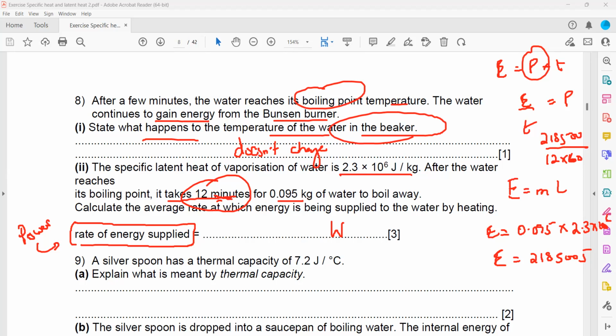Equals 303.47. So we can say 303.5 watts. So this much is the power supplied by the heater, like in this case it's from a burner, like 303 joules every second.